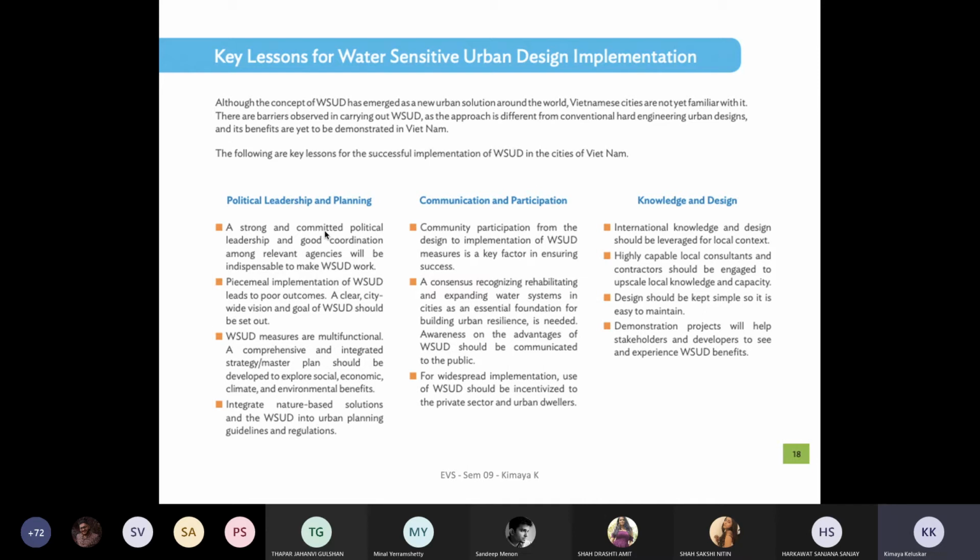The international knowledge and the design should be leveraged for local context, with highly capable local consultants and contractors. So, what is the structure that you would like to put for a project of such scale? What is the kind of team? Definitely, it's a multidisciplinary team, but under what heads do you work?